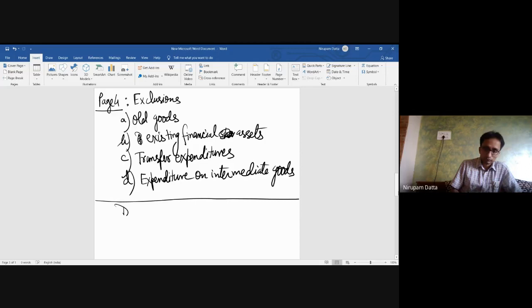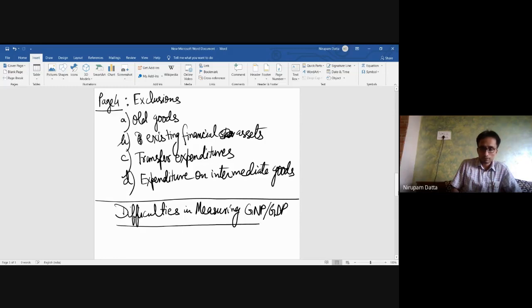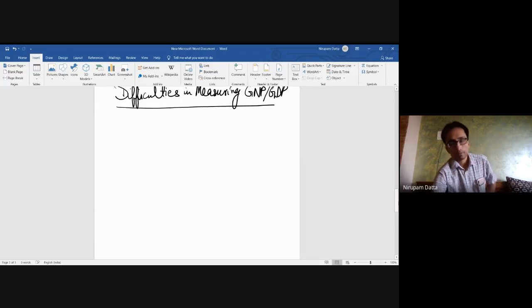Now, what are the difficulties in measuring GNP, GDP? So the first difficulty in measuring GNP and GDP is non-market transactions.